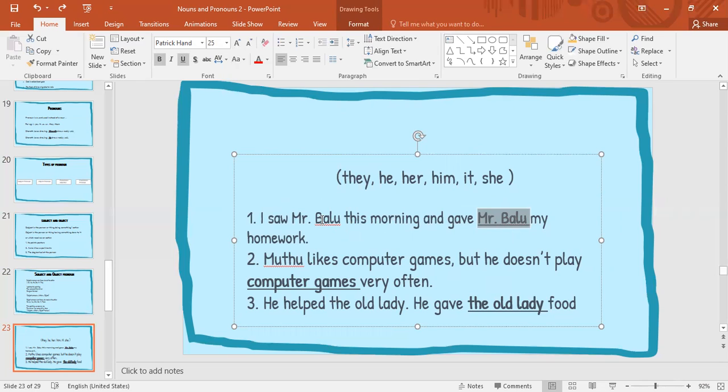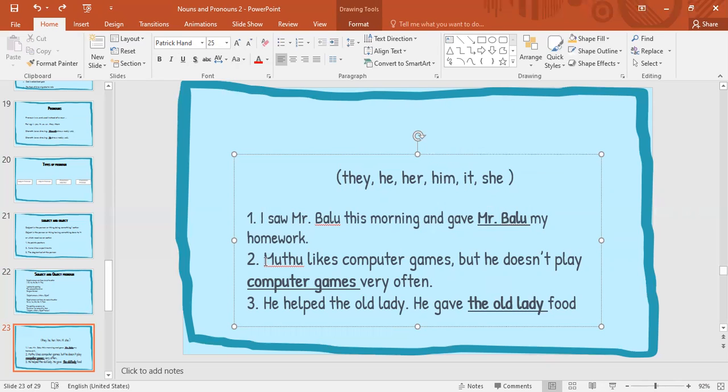If Mr. Balu was a subject, we'd change it into a subject pronoun, right? If Mr. Balu is an object, we'll change it into an object pronoun. So we know that Mr. Balu is masculine, and the object pronoun for this is him.